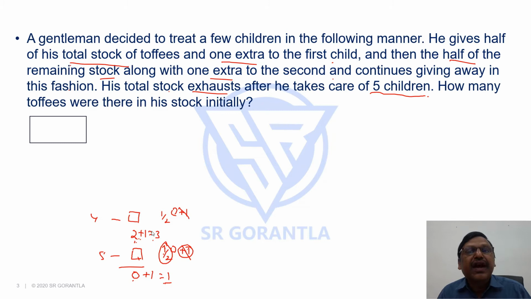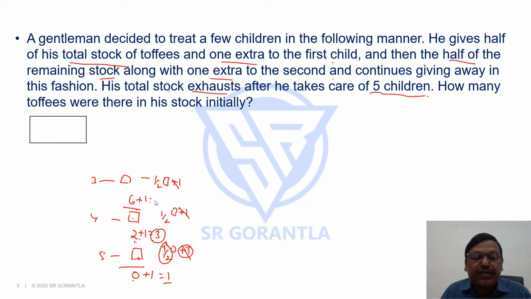He would have had 3 had he shared half. If he shared half, he retains half. That half is 3, which means before giving, he had 6. So that is after giving something to the third child. Again, to the third child, half of the remaining stock plus one extra had been given. Had he not given one extra, that one extra would have been with him, making 7. 7 after sharing half means before sharing half, he would have had 14.